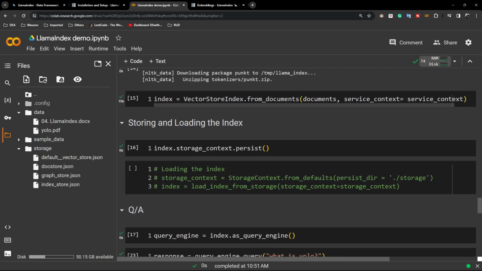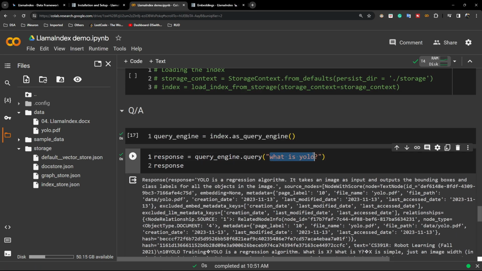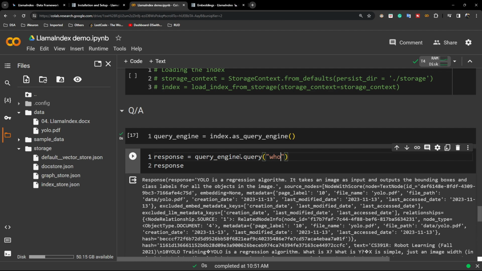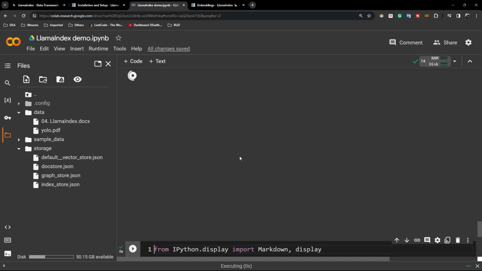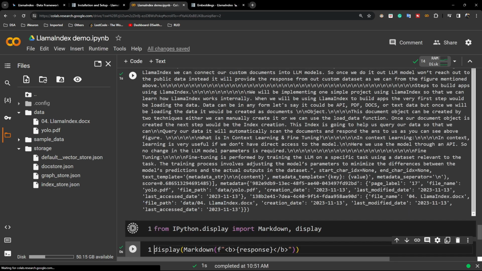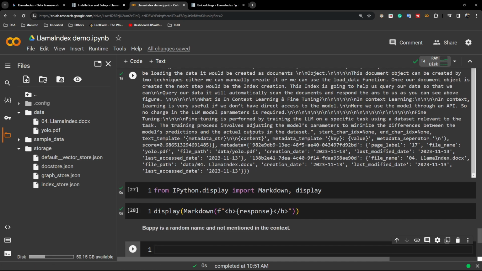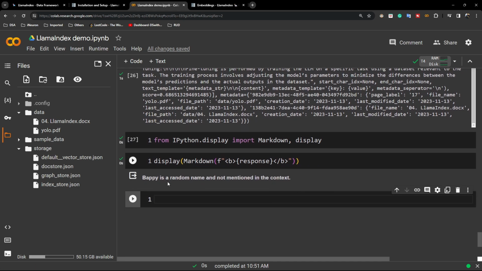Okay, great. Now let's say I'm asking anything out of this context, out of this data, so let's see what happens. I'll ask, who is Bappy? See, it's telling Bappy is a random name, and it's not mentioned in the context.